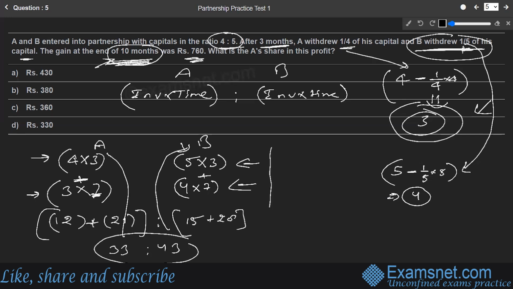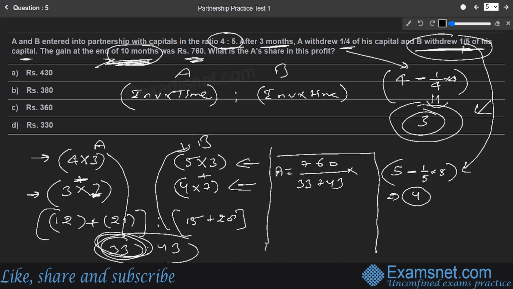Now what do they want us to calculate? They want us to calculate that there has been a profit after 10 months and what is A's share in that profit. That is easy to find out. A's share will be total profit earned, rupees 760, divided by the sum of the ratio terms, that is 33 plus 43, into the number corresponding to A's part, that is 33. If we solve this further, this comes out to be rupees 330. So that is the profit share of A, rupees 330, and that is available in option D, and is the right answer.